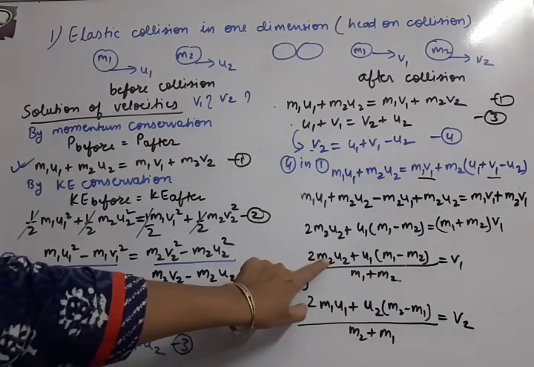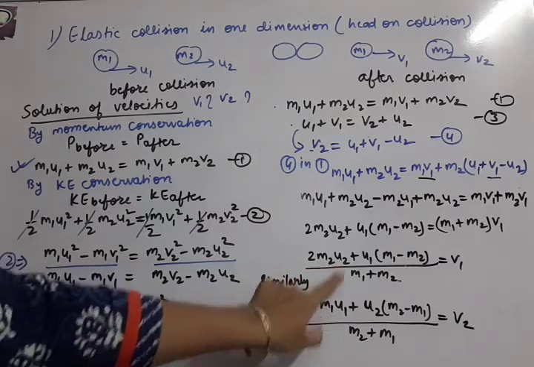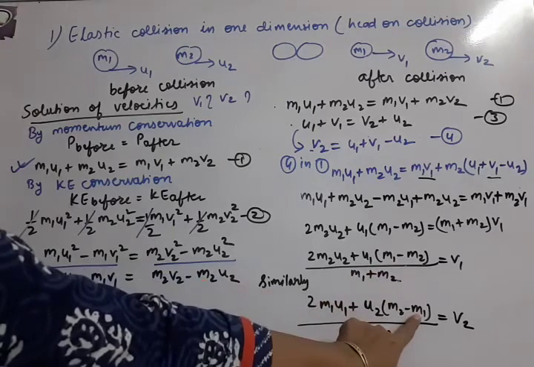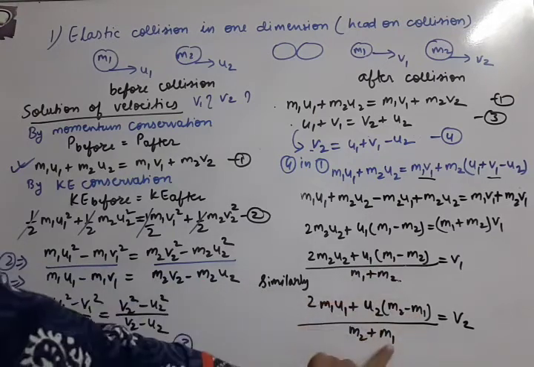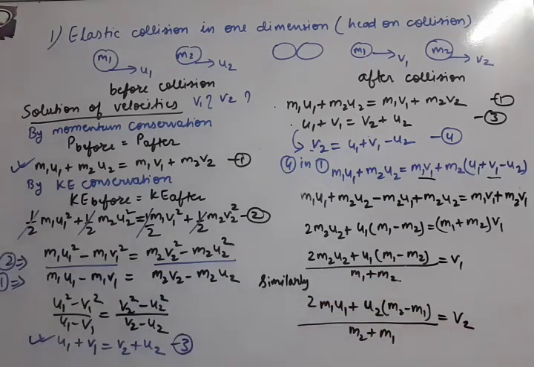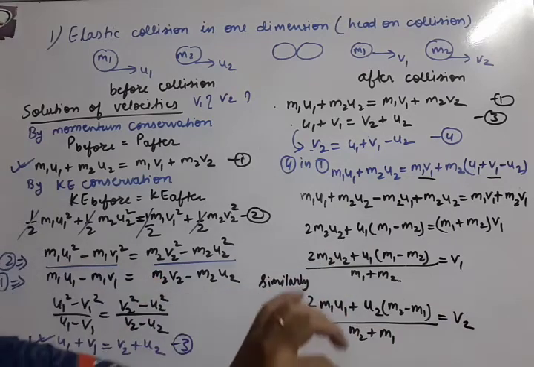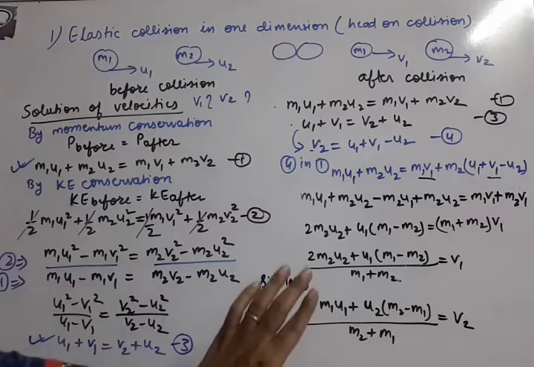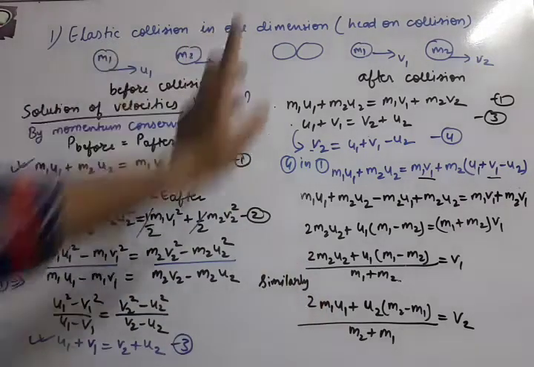So 2 for 1: m2 means m1, u2 means u1, giving m2 minus m1 upon m2 plus m1 times u2, and so on, equal to v2. So the v1 and v2 expressions are exactly the same in form, and these are the final velocities after elastic collision in one dimension.